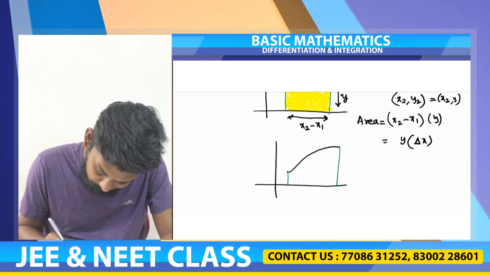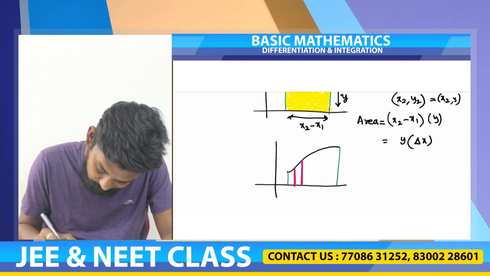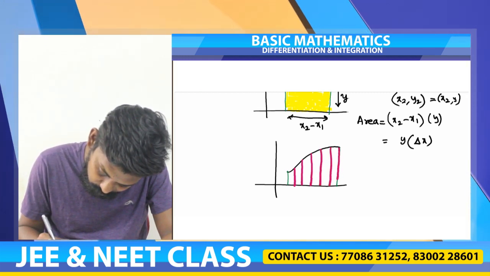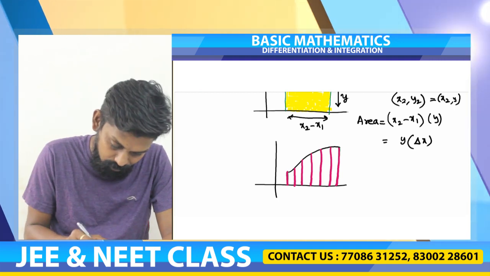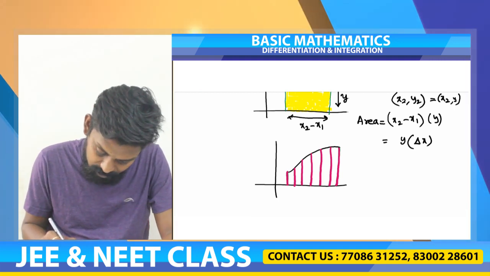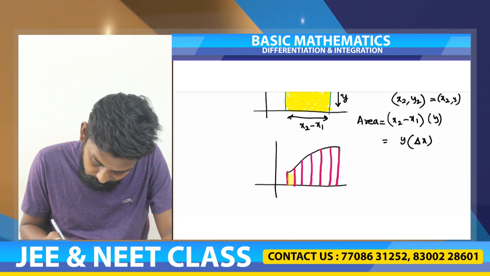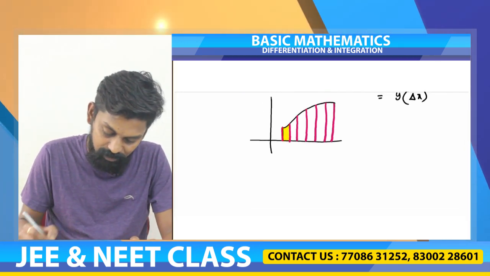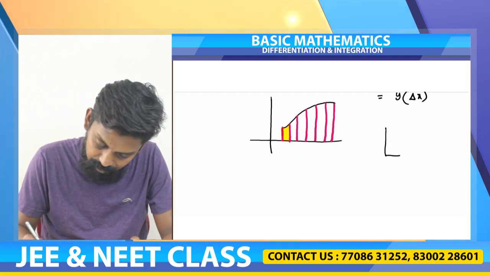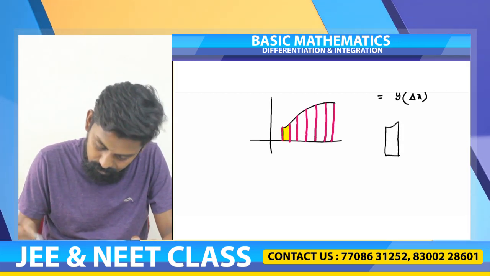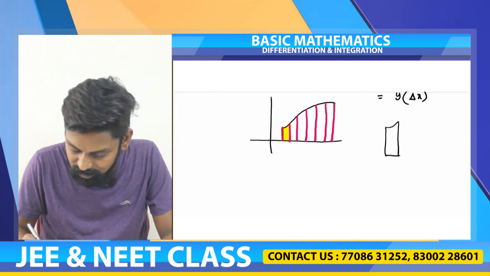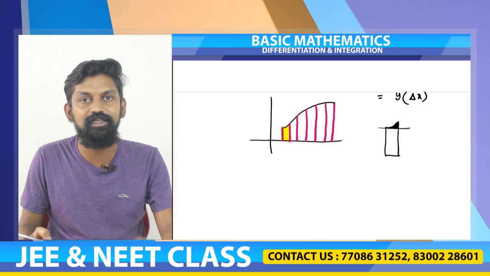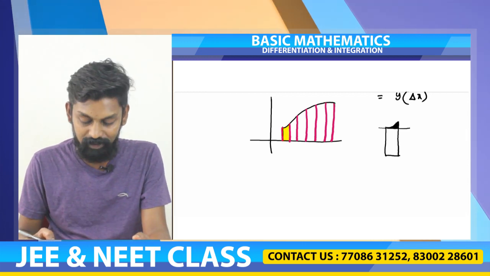So if I am breaking this into parts, first I got a shaded region. This shaded region is not a rectangle. Why? If you enlarge this and see, the shape is like this. This is not a rectangle because there is some extra region here. So this does not turn out to be a rectangle.